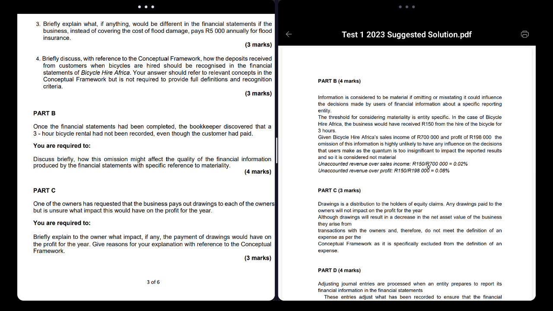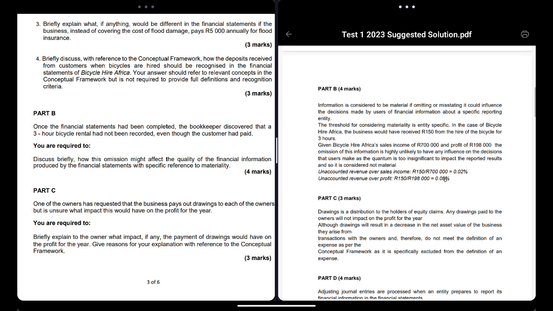And then you can do a calculation over here, right? That it's a very, very small percentage of the sales. So I would just include the first one, right? You take 150 over the full amount, it's only 0.02% of the sale. So that's proving that it's not much. So if it doesn't affect it that much, it's immaterial, so you're allowed to leave it out. Don't get me wrong, you should have included it in your sales, but now you forgot. But you're not going to redo the whole financial statements just to make it correct, you know what I mean?